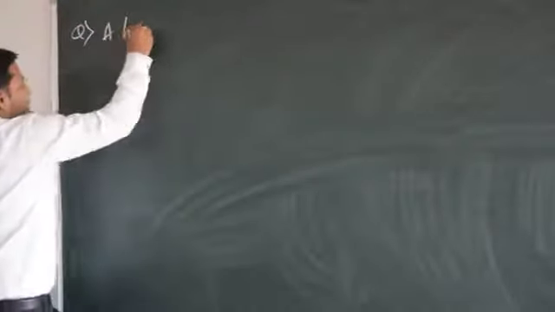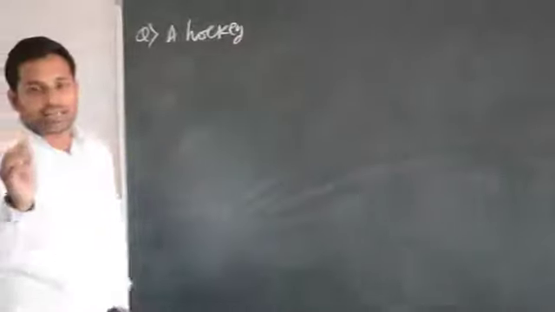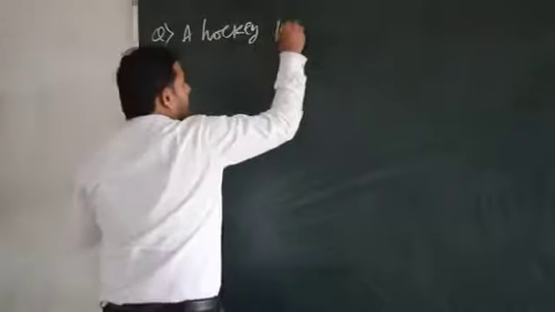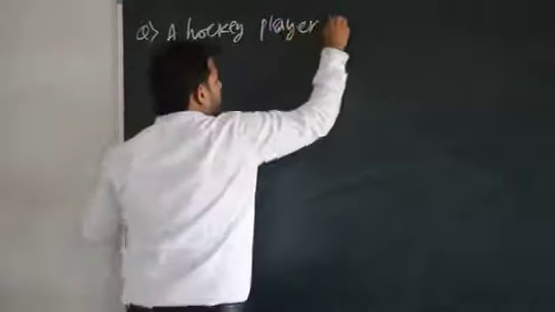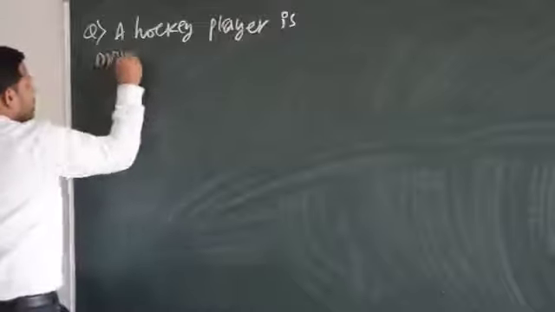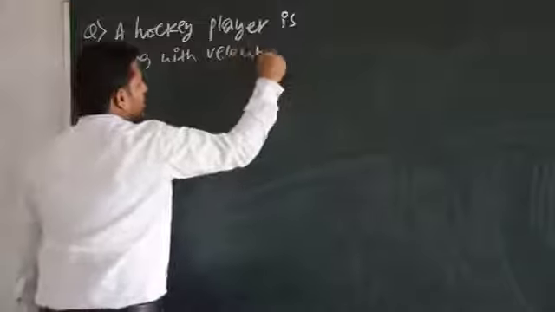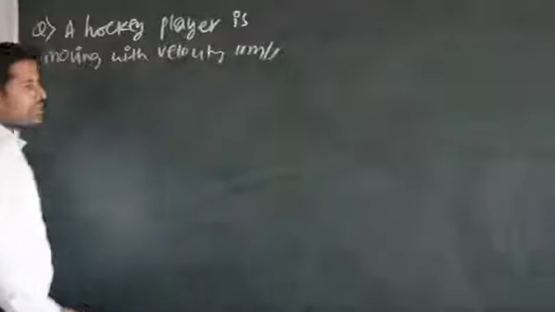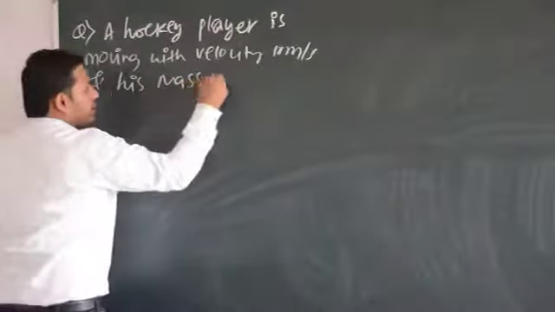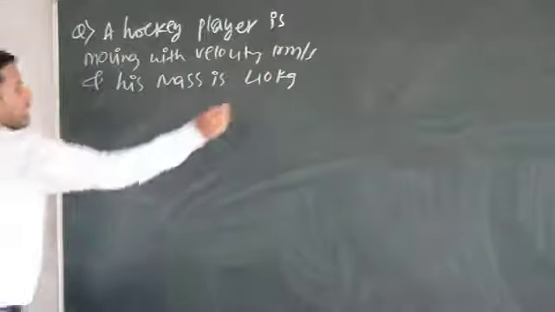A hockey player. This is also discussed in NCERT. But in NCERT the things are a little bit complicated, so I am separating them and giving them to you. A hockey player is moving with velocity 10 meter per second, and his mass is 40 kg.